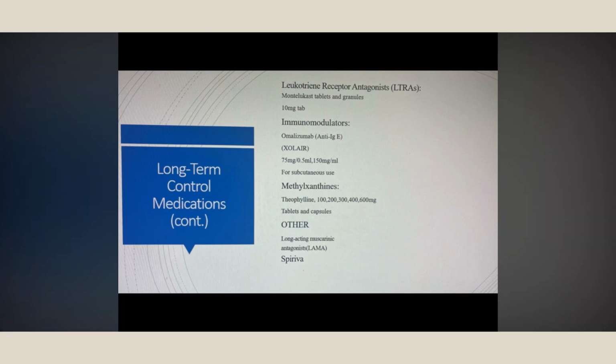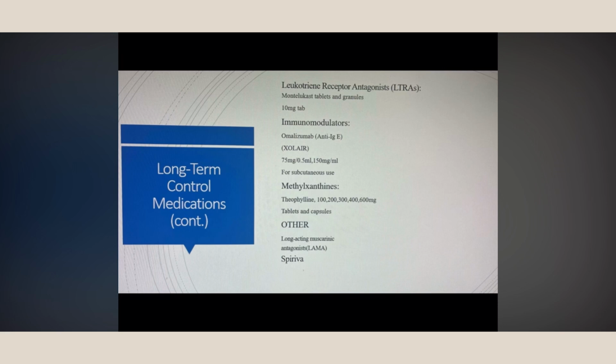And the most important thing about theophylline is that we have to monitor the therapeutic level, which has to be maintained between 10 to 20 milligram per liter. And also we have to check the level 3 days after we start the dose. Usually it's 300 to 400 milligram daily for 3 days when we start it, and then 400 to 600 milligram daily, not exceeding 600 milligram daily.